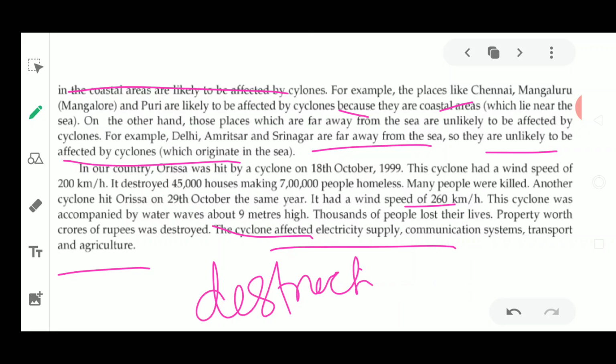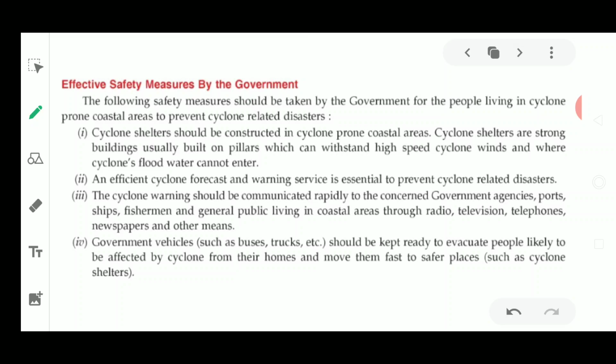Okay, so what planning and precautions are necessary for the safety of people from cyclones? There could be effective safety measures taken by the government. This is such a destructive phenomenon that we should be prepared to fight these kinds of natural disasters. The effective safety measures taken by the government could be as follows.